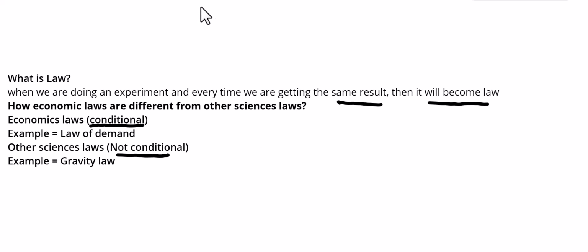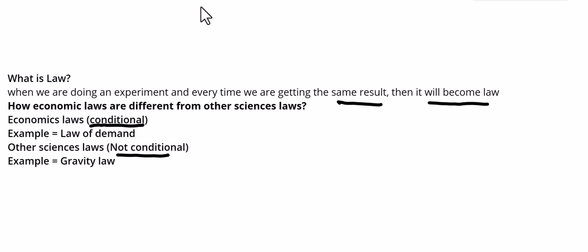So what is meant by conditional? Conditional means that before stating any law in economics, we have to make certain assumptions, which are also called ceteris paribus. Without making any assumption, without implementing certain conditions, we cannot state any law in economics.